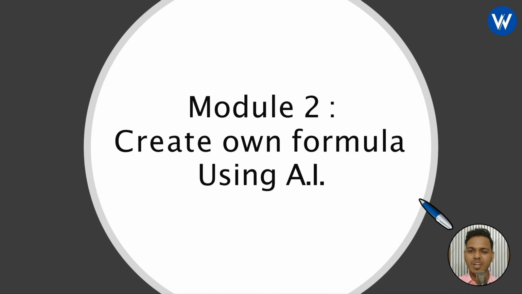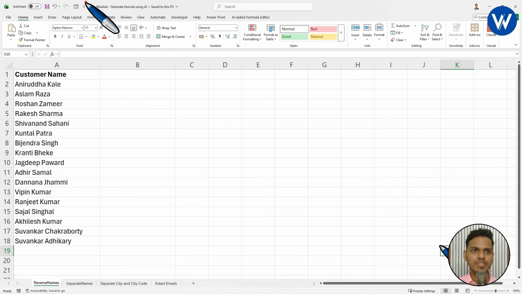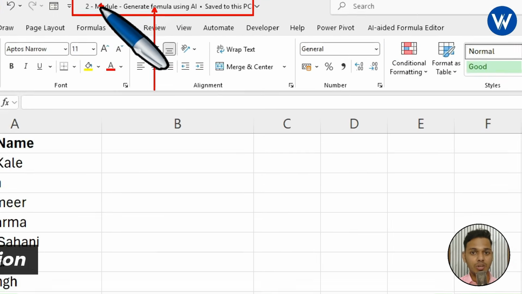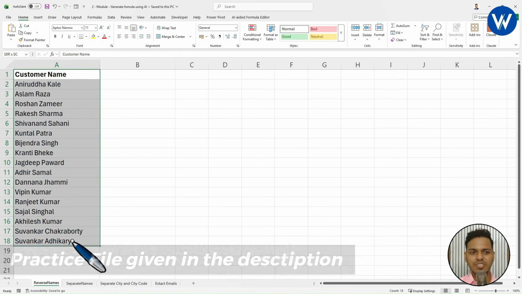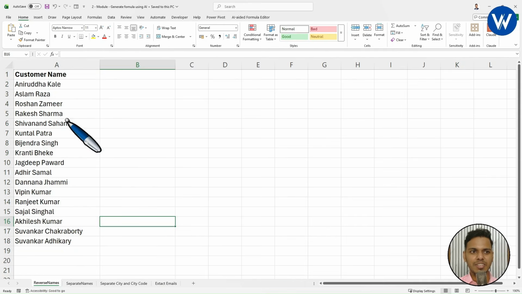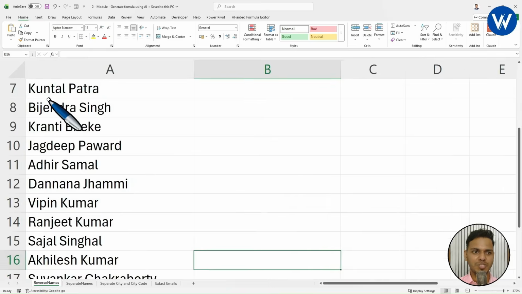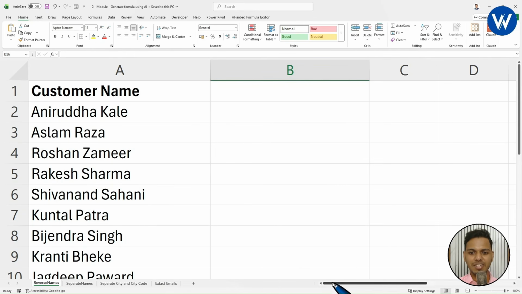If you want, let me show you one new data I am taking. The file name is module 2 generate formulas using AI. Okay guys, all the practice files are provided, no need to take any tension. This Excel file contains multiple sheets: reverse name, separate city and city code, extract email. So first we will go with the sheet 1, which is reverse name. Now inside the sheet we can see one single column which contains the customer name. Let me zoom in and show to you so that you will get clarity.